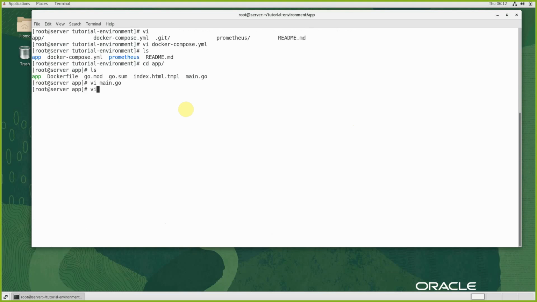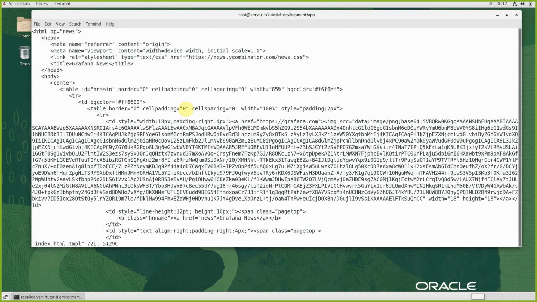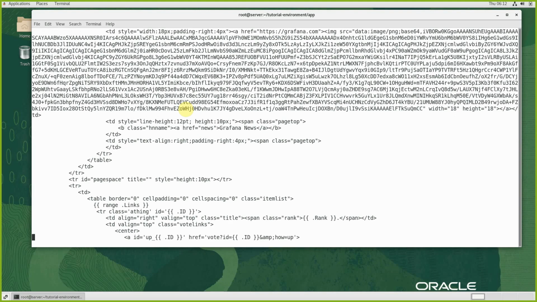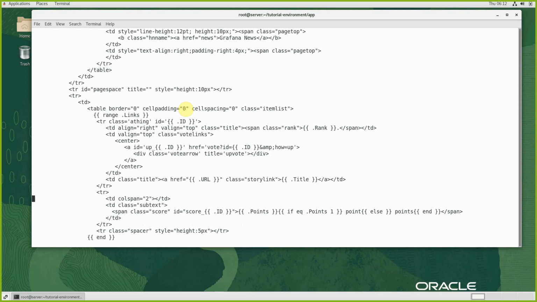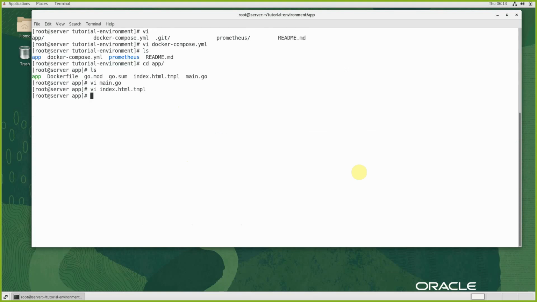Let's use vi to edit index, to see what this index file is referring to. So it is some style sheet and some details, some messages like vote, right. So this is pulling some data from the Go language program and displaying that. So this index.html template file, main.go, then application. All in all, this is one sample application, which will be brought up as a Docker container.